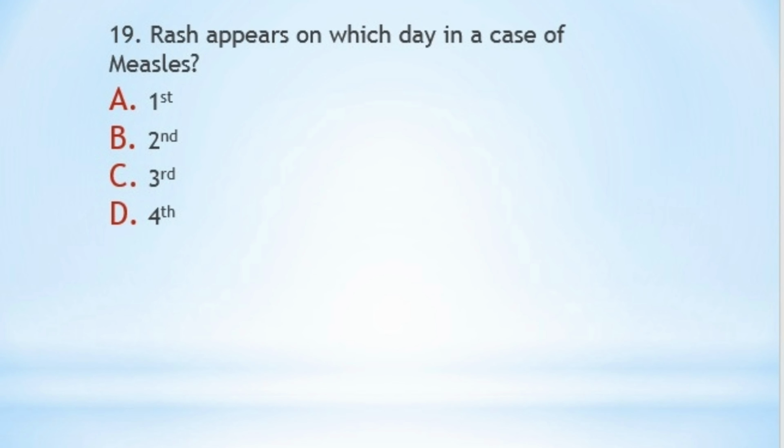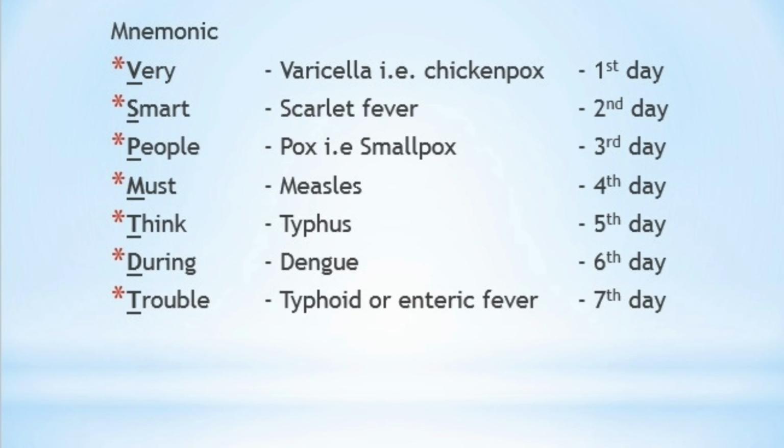Okay, so the next question is, on which day does the rash appear in measles? Day 1, 2nd, 3rd, or 4th. The correct answer is that in measles, the rash appears on day 4. I am giving you a mnemonic to remember the days on which the rash appears in different fevers: Very smart people must think during trouble. V is varicella, chickenpox, rash on the first day.